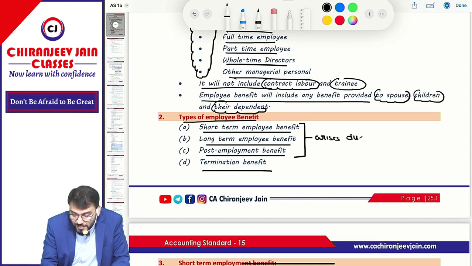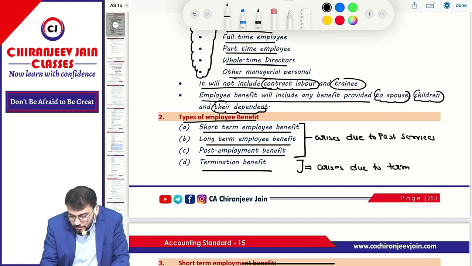Due to past services, and this termination benefit arises due to termination. Got this point? Yes sir.